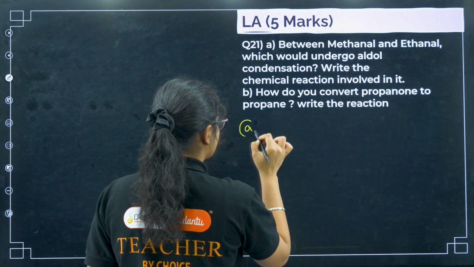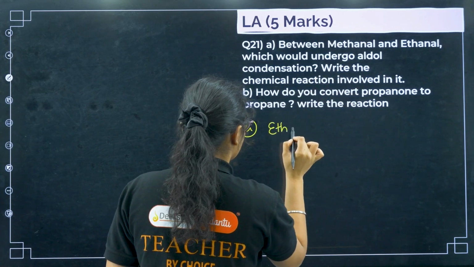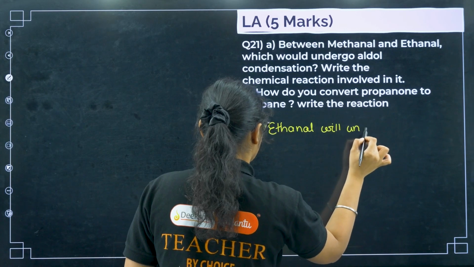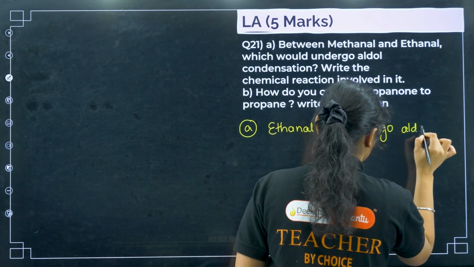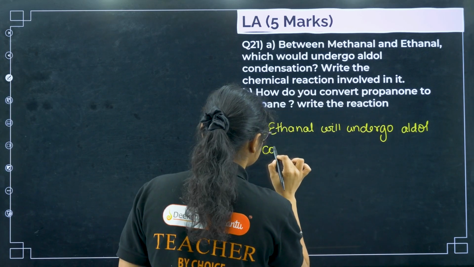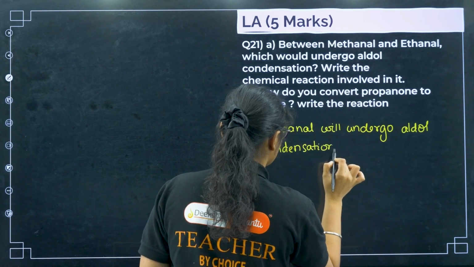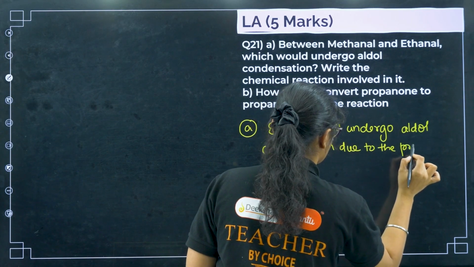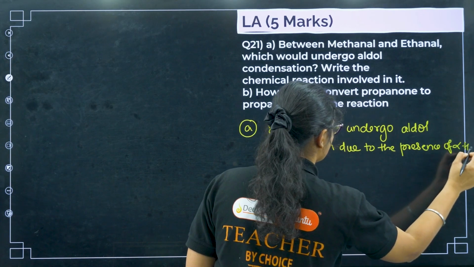So first of all I can write here that ethanol will undergo aldol condensation due to the presence of what? Alpha hydrogen, right? Due to the presence of alpha hydrogen.